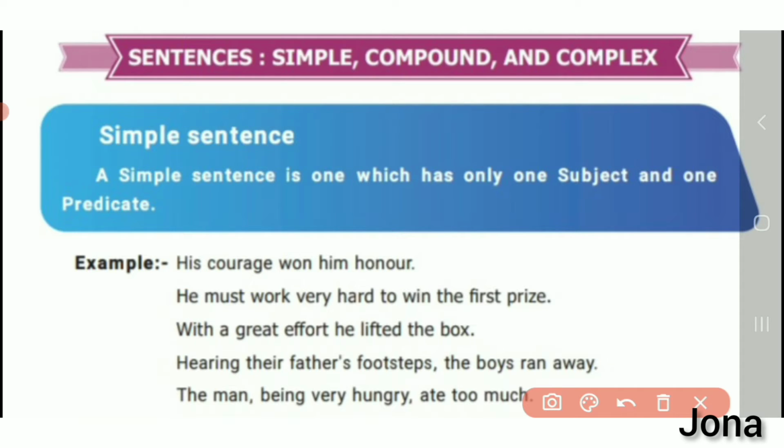If we see the second example, he must work hard to win the first prize. Here, he is the subject and must work hard to win the first prize is the predicate. Third sentence, with a great effort, he lifted the box. With a great effort, he is the subject and the remaining part, lifted the box, is the predicate.